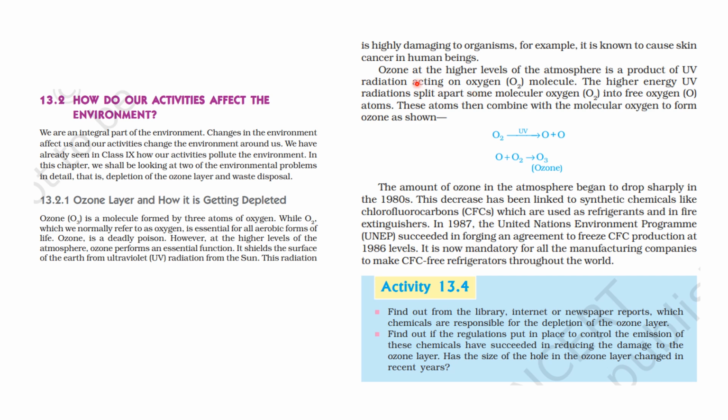Okay. So ozone at the high levels of the atmosphere, it is a product of UV radiation acting on oxygen molecules. So the higher UV radiation split apart some molecular oxygen into free oxygen atoms. These atoms then combine with molecular oxygen to form ozone. ठीक है, क्या फॉर्मेशन होता है? O2 पे जब UV रेज पड़ती है, इट ब्रेक्स इनटू O+O और ये O एक O2 के साथ मिलके ओजोन O3 बना देता है, ठीक है। Now, amount of ozone in the atmosphere it began to drop sharply in 1980s.